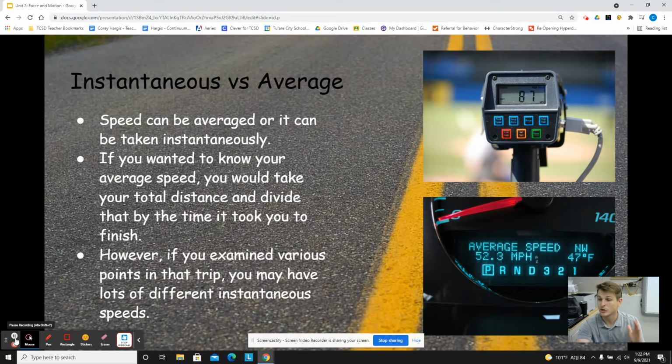Average speed is the average speed traveled over a certain distance or certain time. So speed can be taken averaged or it can be taken instantaneously. If you want to know the average speed, you got to have the total distance and the total time. If you want to know the instantaneous speed, you have to have something to track that instantaneously. Or you can cut up an average trip into instantaneous sections. And I'll do that right now.